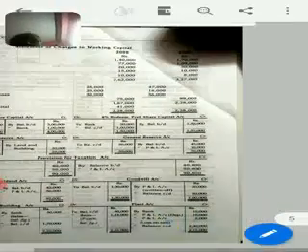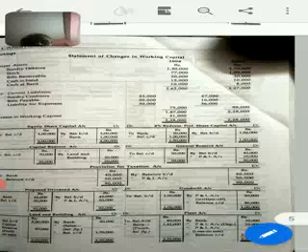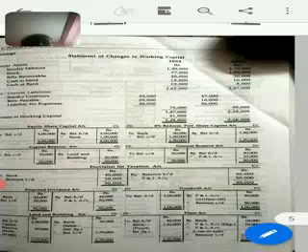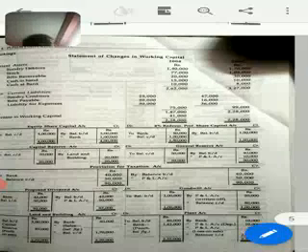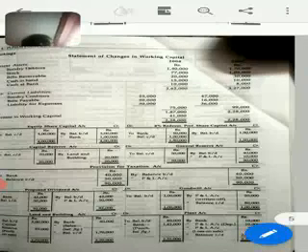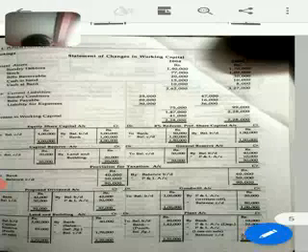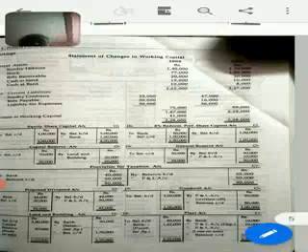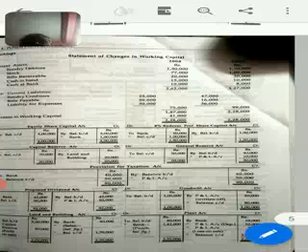Next comes plant. Now how to prepare the plant account? We have balances 'to balance BD' and 'by balance CD'. If there is a sale, we will write 'by bank account', and if there is a profit or loss, we will transfer it to PL. We will also provide the depreciation. In this case we have written the depreciation as 'by PL'. And if there is a missing figure it will come either as a purchase or sale in the form of 'to bank' or 'by bank'. Similar treatment will be there in case of land and building also.